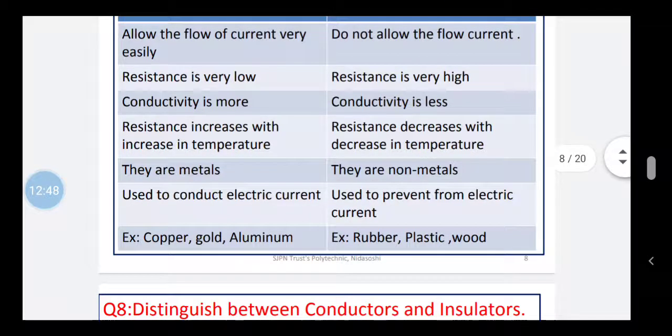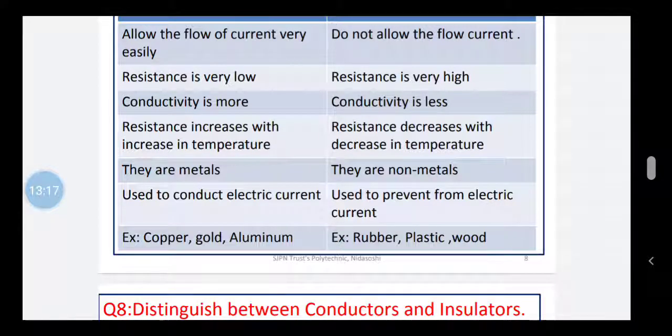The fourth difference is that in conductors, resistance increases with an increase in temperature. In the case of insulators, resistance decreases with an increase in temperature. This property we call the negative temperature coefficient of resistance. The next difference is that conductors are usually metals and insulators are usually non-metals.